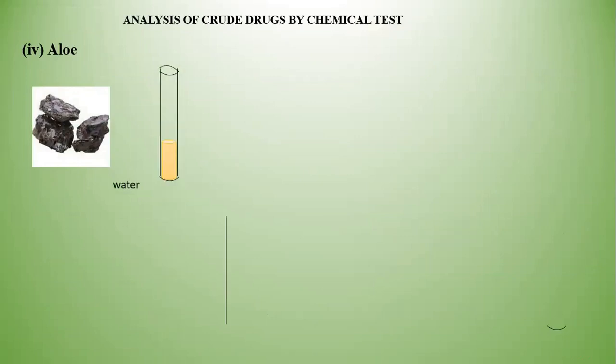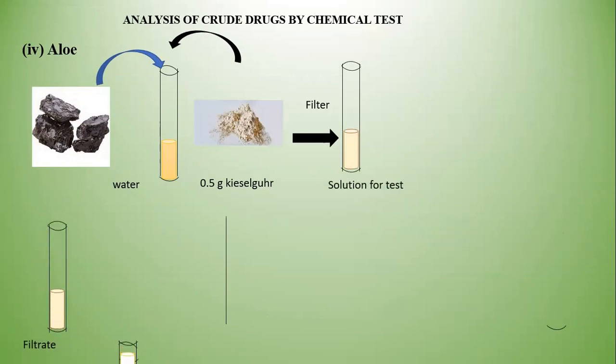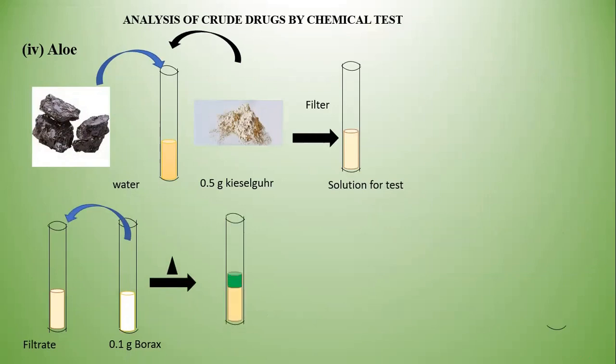Now the test. When the aloe is treated with water and 0.5 gram kieselguhr is added to this, the mixture is to be filtered. The filtrate is to be used for further tests. To the filtrate, we are going to add 0.1 gram of borax. Heat that particular mixture. You are getting a green color fluorescence.